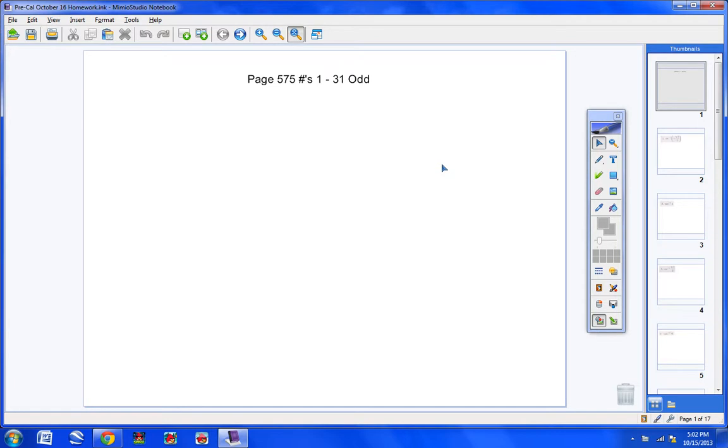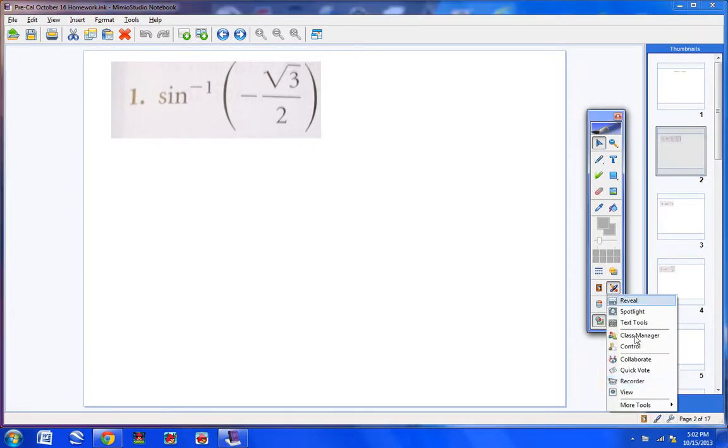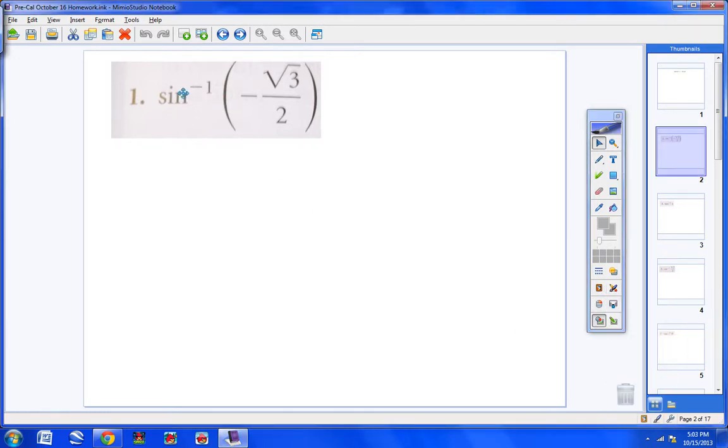And let's go ahead and see if we can't get you a little help on the problems that you're struggling with, okay? Let's start off with numbers 1 through 19, the odds. The directions say find each of the following exactly in radians and in degrees. So let's go ahead and get started.